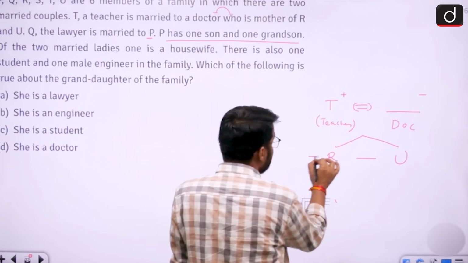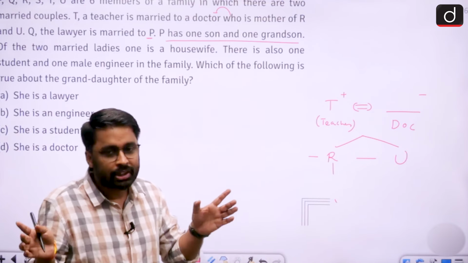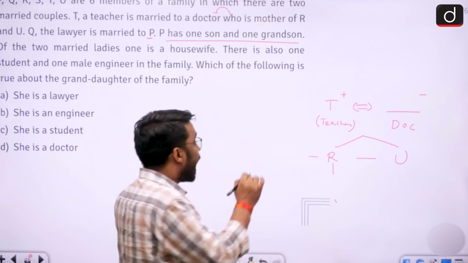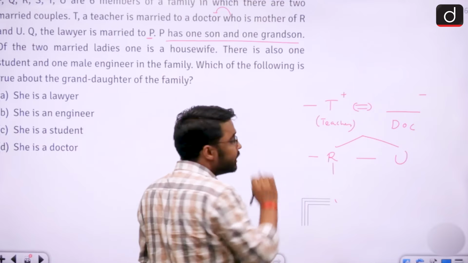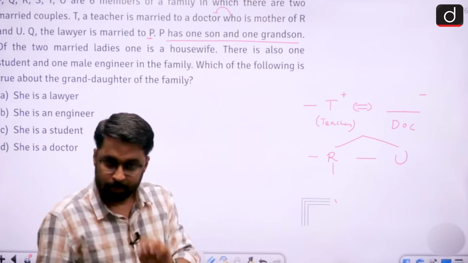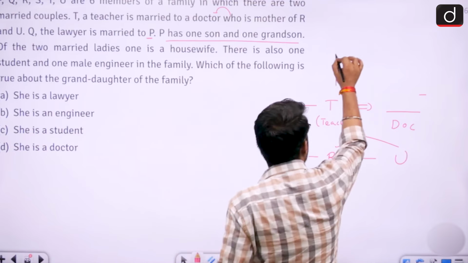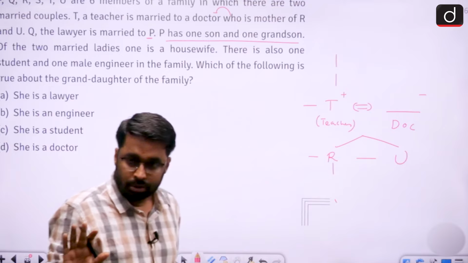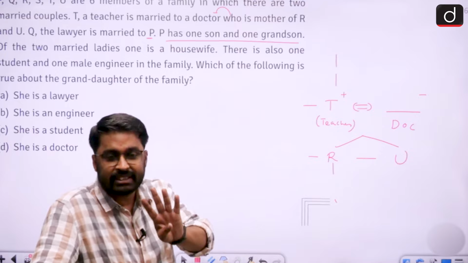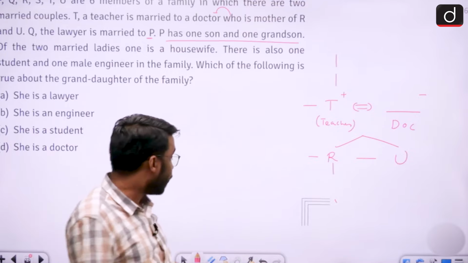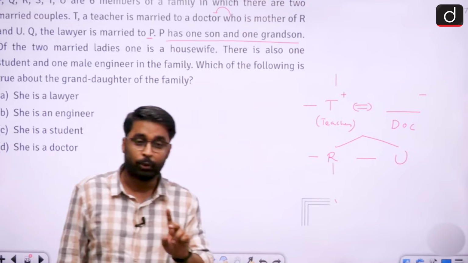I can place P with R in the same generation as R, second place. I can place P in the same generation as T, third place, or I can place P above T. So for P, how many places are there? 4. And now how am I going to decide which of these 4 is correct?